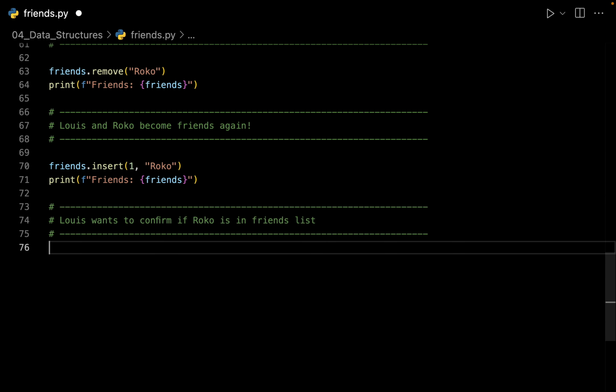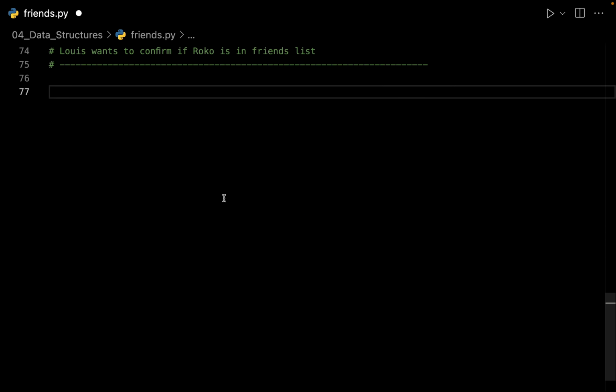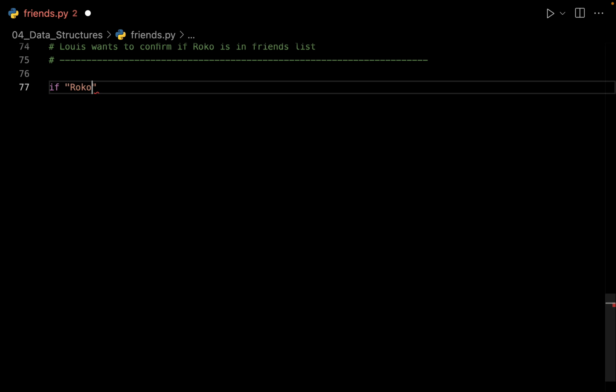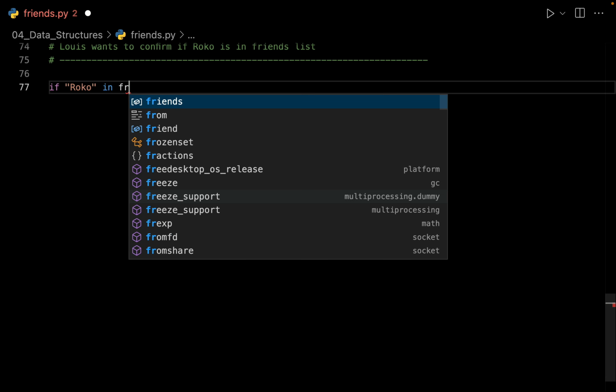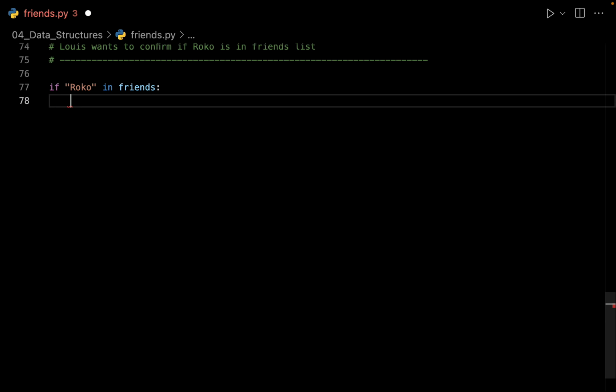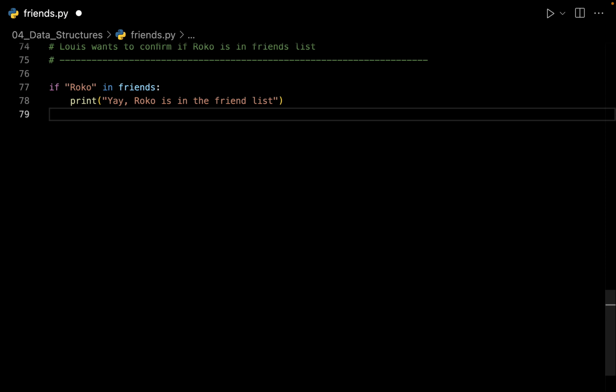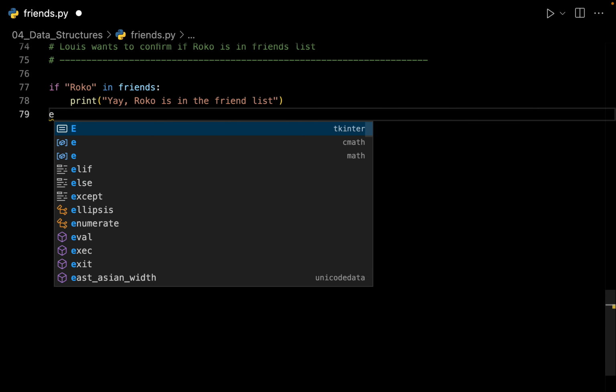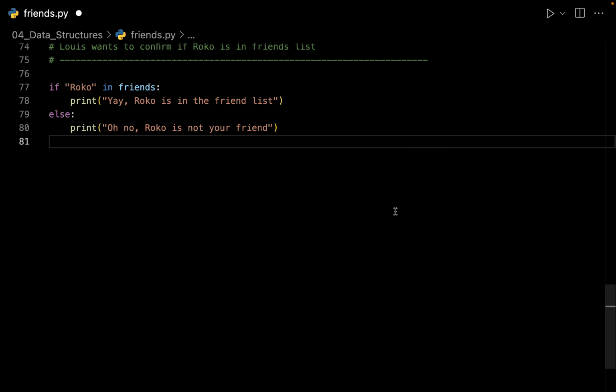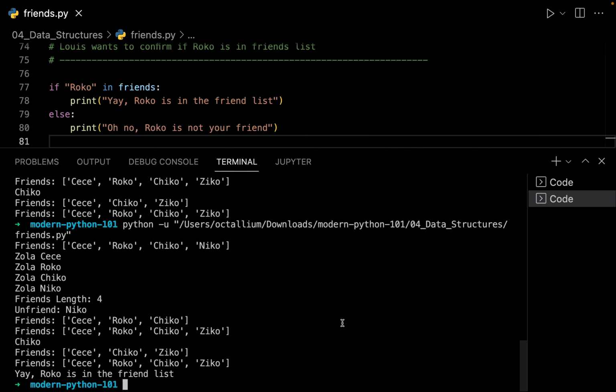So this time Louis wants to confirm if Rocco is in the friends list or not, and we can do this by using our if and in syntax. So what we can say right over here is, if Rocco in my list of friends, then I simply want to print out, yay, Rocco is in the friends list, or else I can print out some other message. So let me save the file and let us try to run this one. Now since Rocco is inside the list, we get the output that, yay, Rocco is in the friends list.